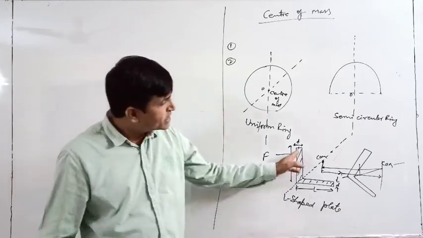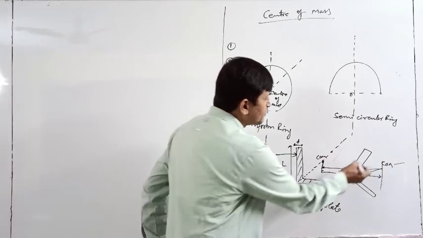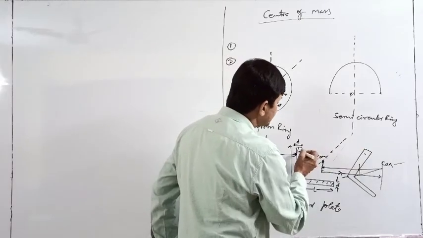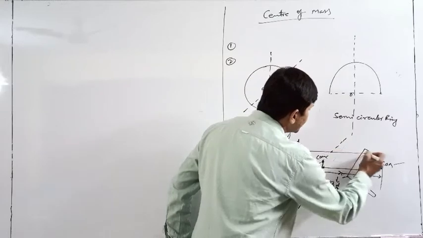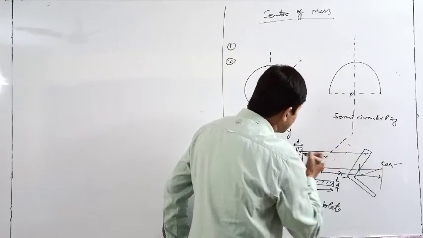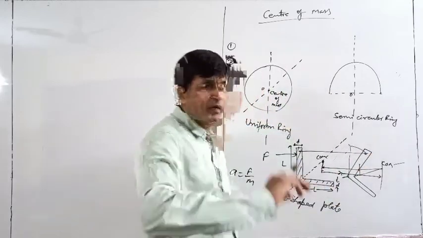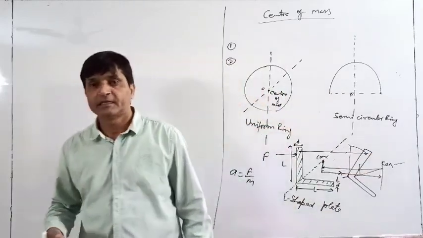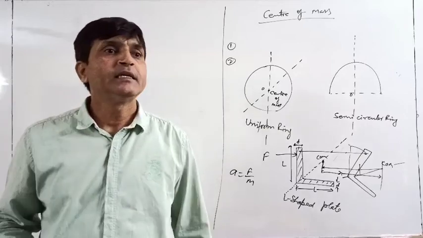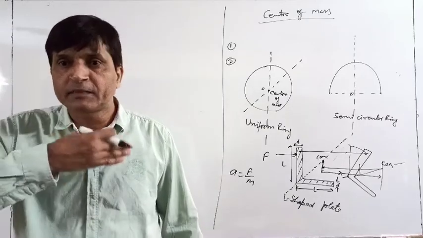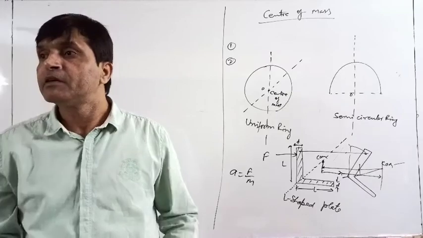Otherwise, see, if we look at a different point, if you see this point and this point, this point has traveled that distance, and this point was earlier vertical. Now it has rotated by some angle. So it has two types of change in position, one because of translation, another because of rotation.